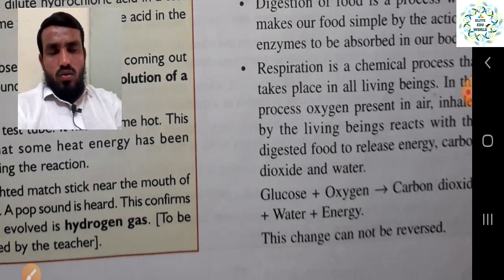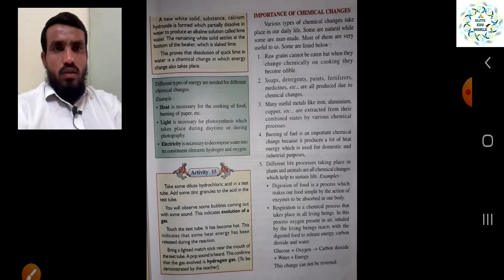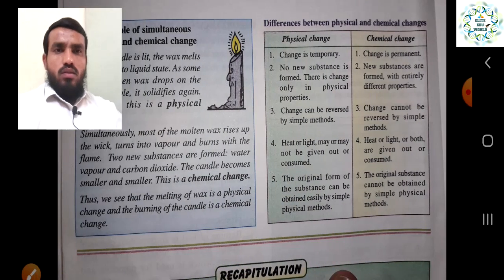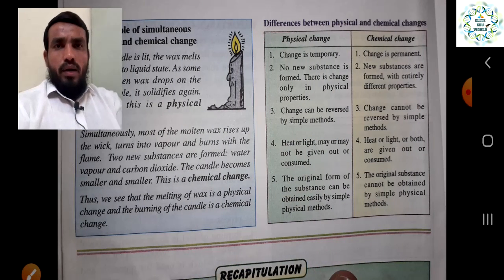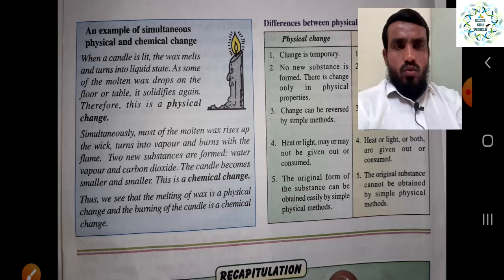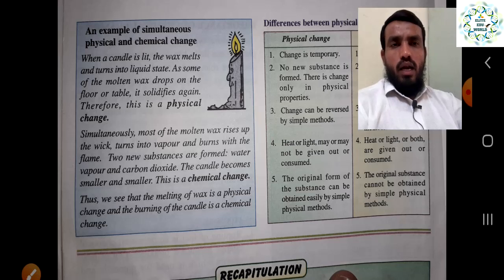So in many things we can compare and understand. Many things are happening around us, but we do not observe whether it is a chemical process or not. We can also take the example of burning a candle.